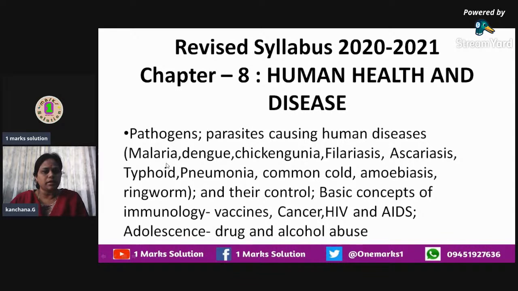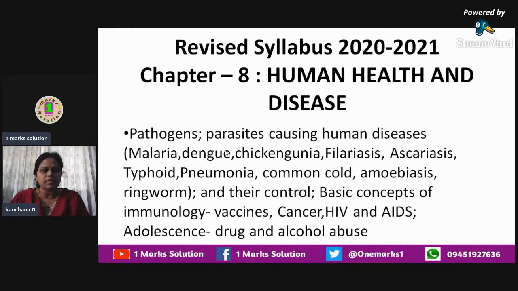pathogenic diseases like malaria, dengue, chikungunya, filariasis, ascariasis, typhoid, pneumonia, common cold, amoebiasis, ringworm, etc. We have also revised how these pathogenic diseases can be controlled, what measures we have to take to control them. Then we'll also be seeing the basic concepts of immunology, where we discuss vaccines, what is vaccination, and also immunization.